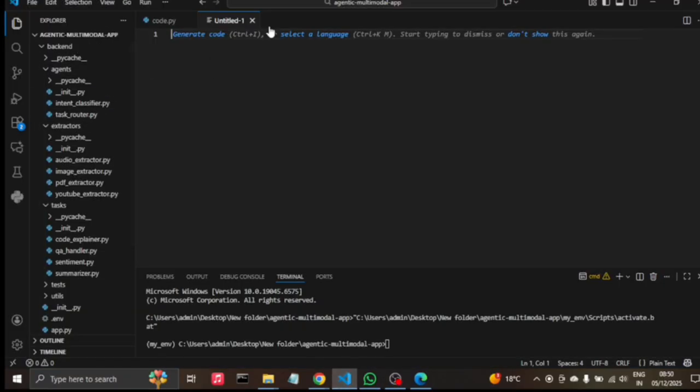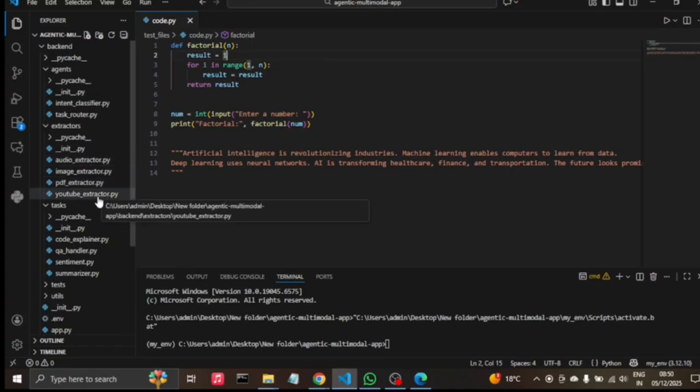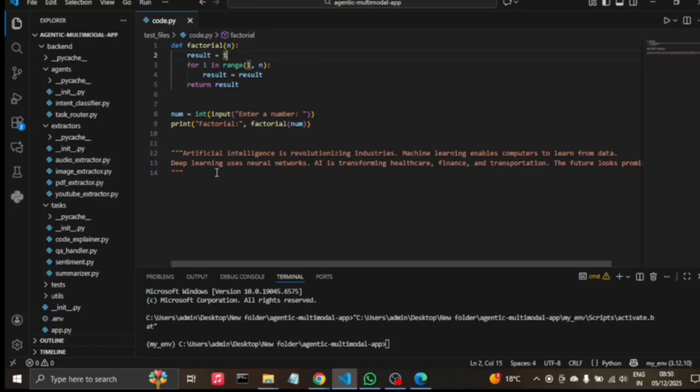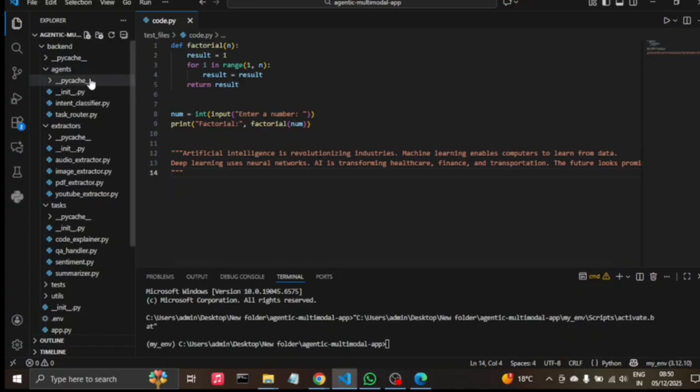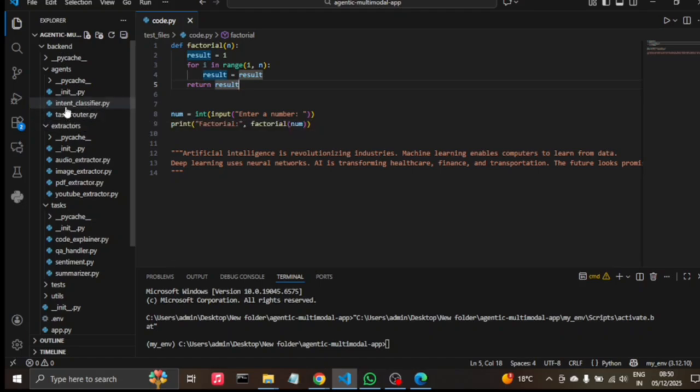So, good afternoon, everyone. The task given to me was to make a multi-agent system which can take input as text, image, PDF, audio, or code, and the agent should ask what your intent is. Accordingly, we need to transcribe it, extract the text format, understand it, and summarize it. So this is my file structure.